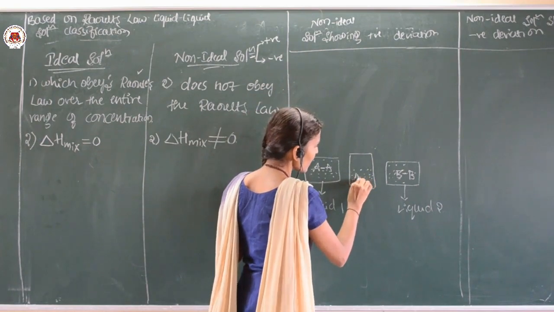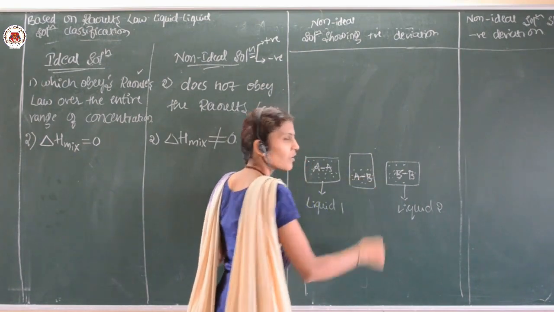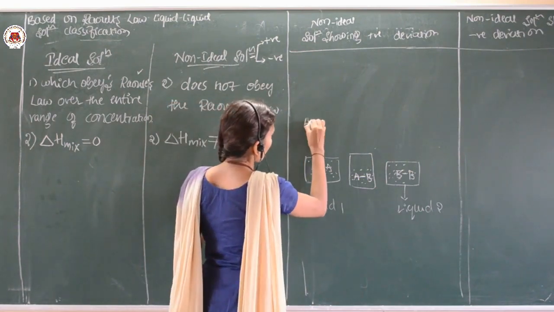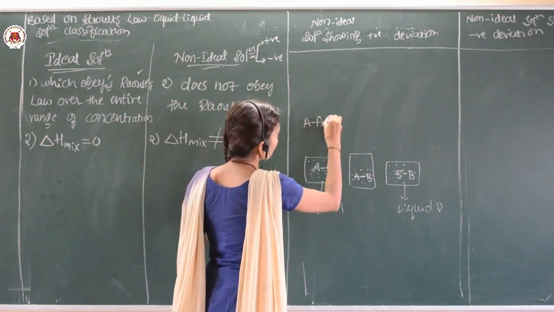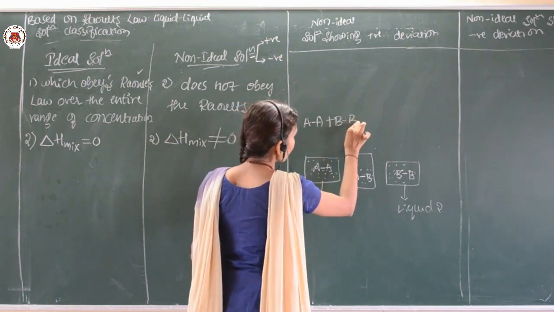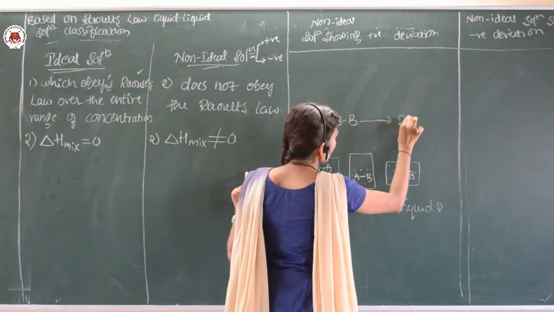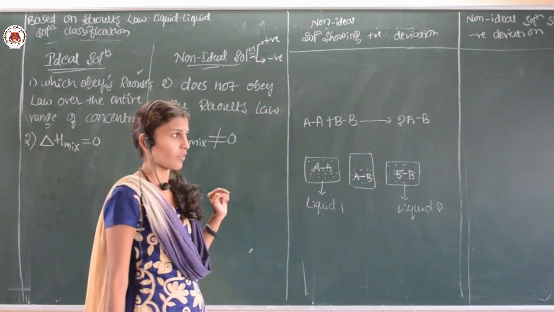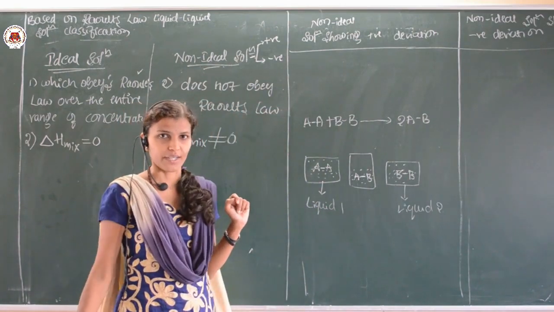There is an AB interaction. Let me tell you, AA mixing with BB, there is a formation of AB type of interaction.